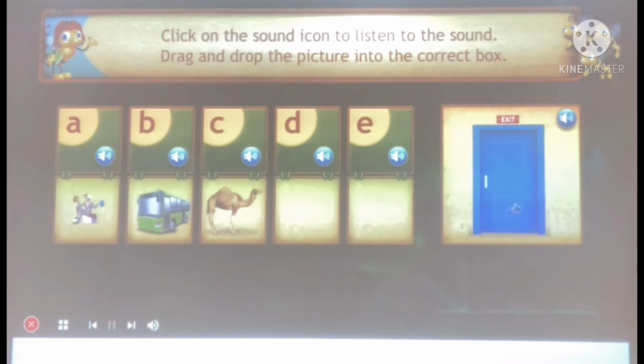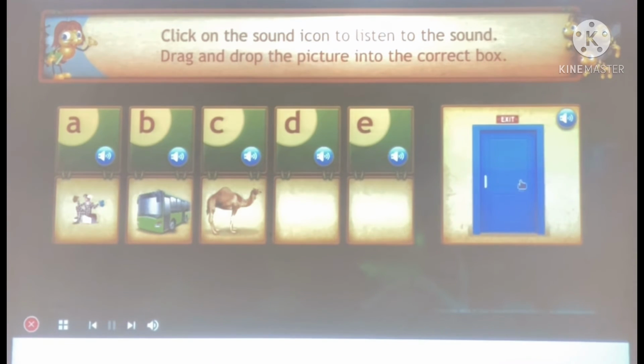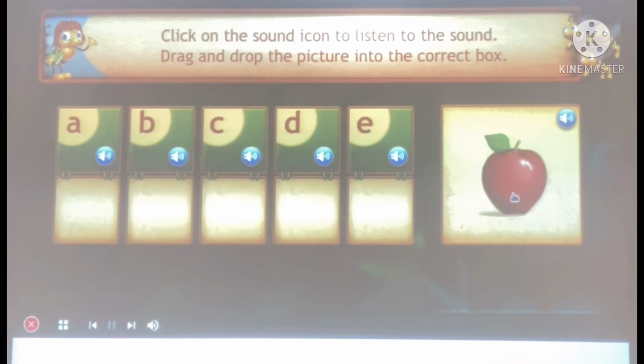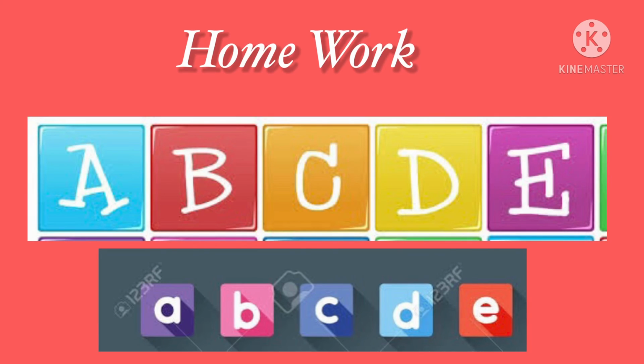Now you can see on the screen a door from where we get exit. So the sound of exit is A. So we will match it with the letter E having A sound. Now there is an apple on the screen. The sound of A. We will match it with letter A. Kids, now your home assignment is to revise sounds from letter A to E by reading different words.